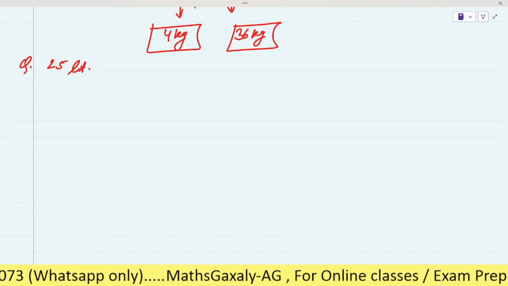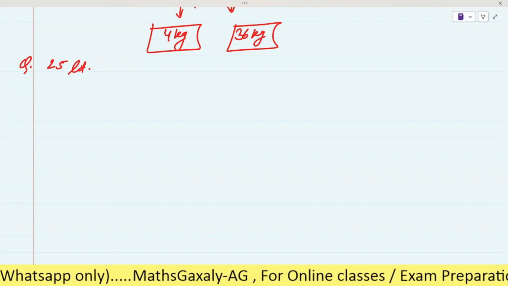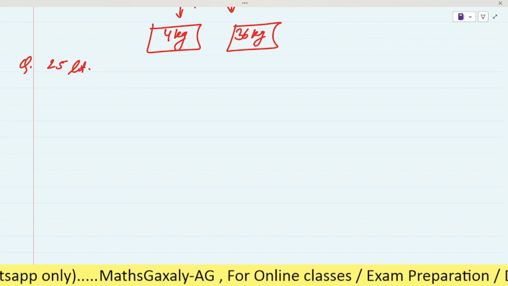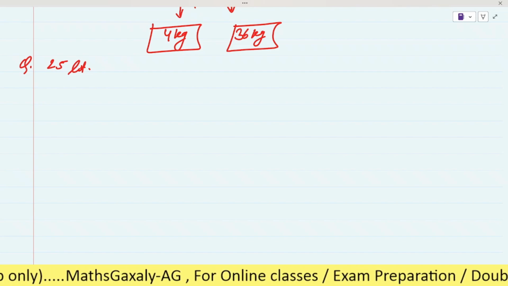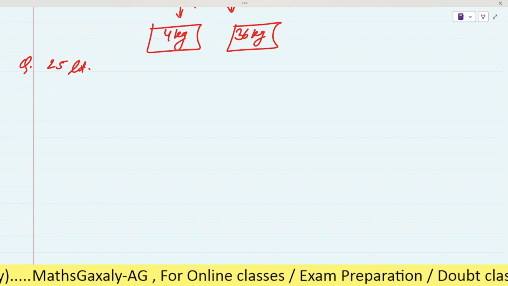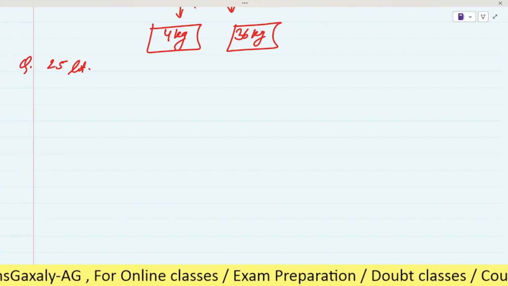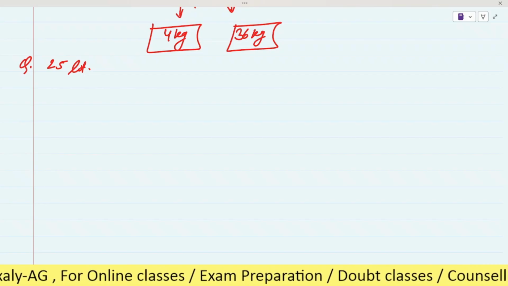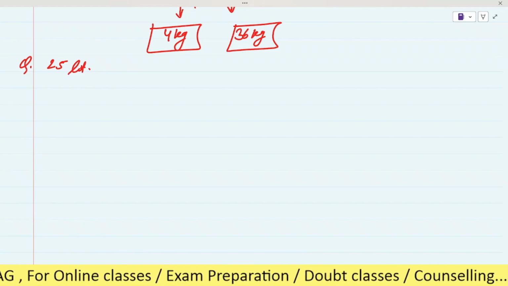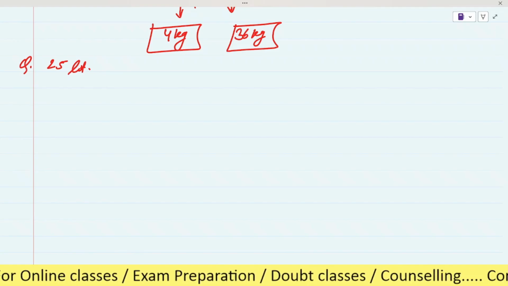I'm repeating again. A 25-liter cylinder contains a mixture of oxygen and nitrogen. The volume of oxygen being 25% of the total volume. A few liters of the mixture is released and an equal amount of nitrogen is added.